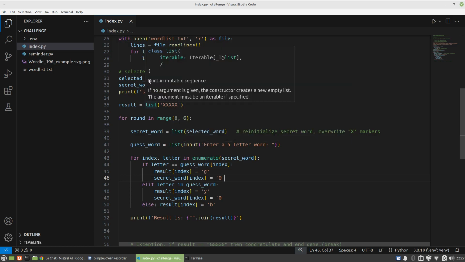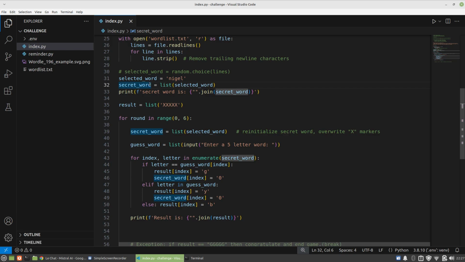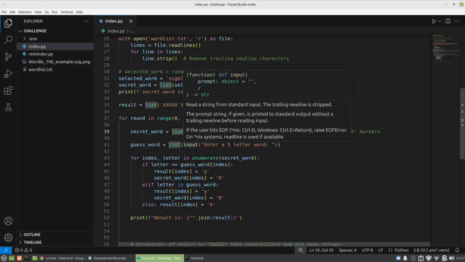What you can't do is, up here, we had this first list that we create called secret word. You can't say, okay, I'm going to call this master secret now. I'm going to assign secret word to master secret, another list that we're going to refer back to, and in the loop we're going to say secret word is now the master list. That won't work. You have to recreate the list entirely, in this case from the string. And that has worked. That's been the most elegant way.